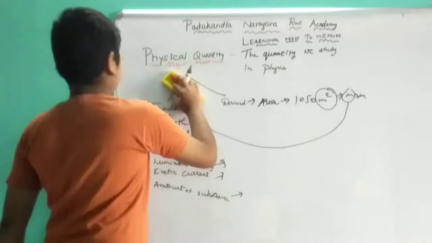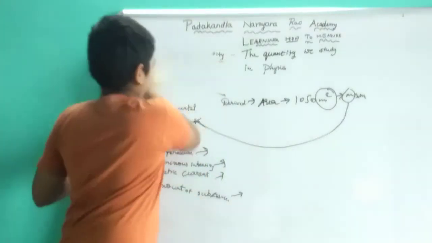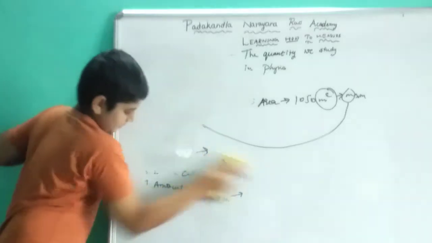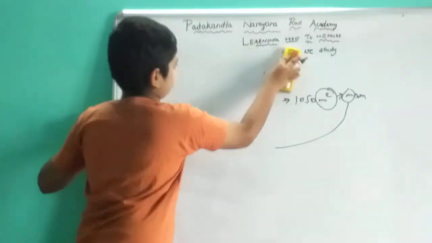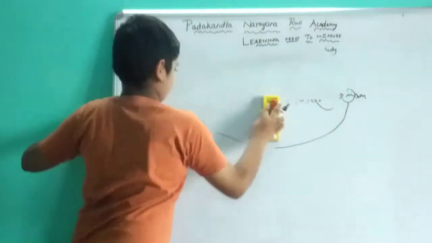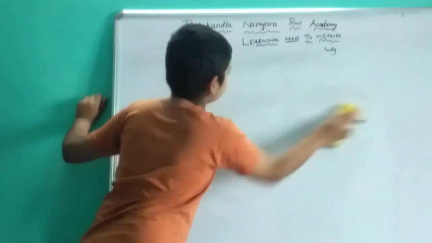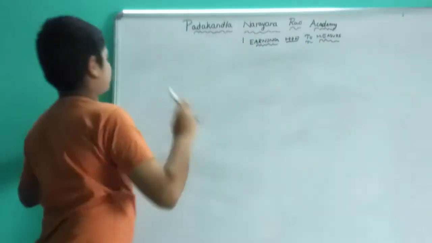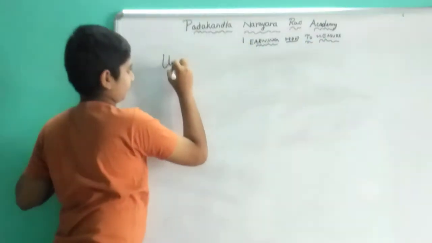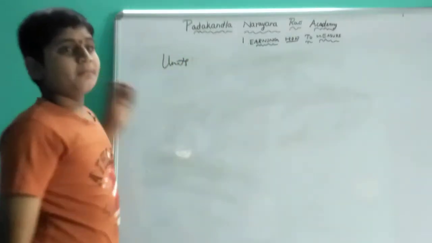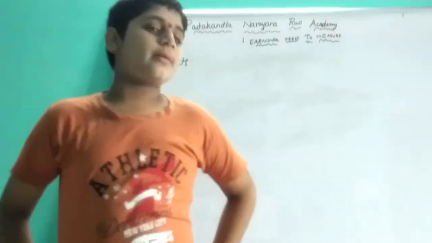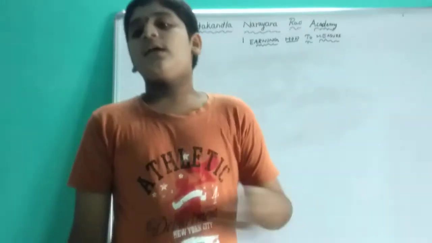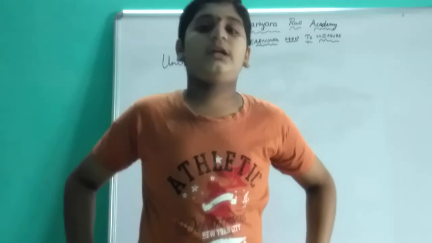And now let us discuss units. We know the physical quantity, but in one place it will be said in one unit.